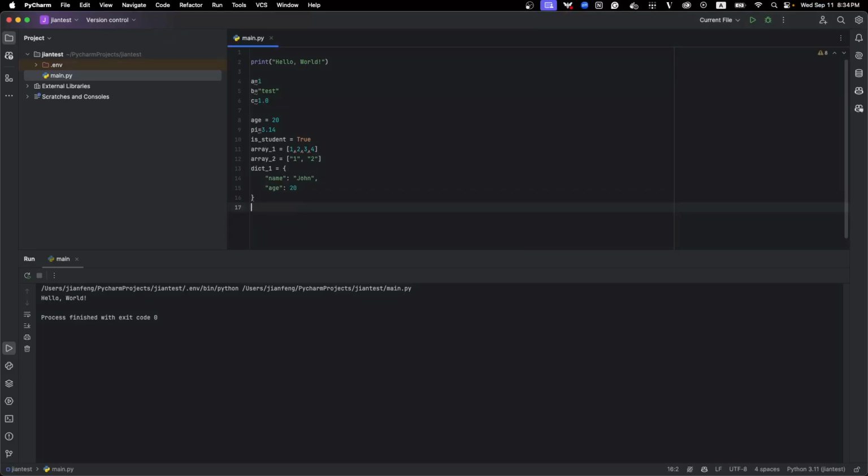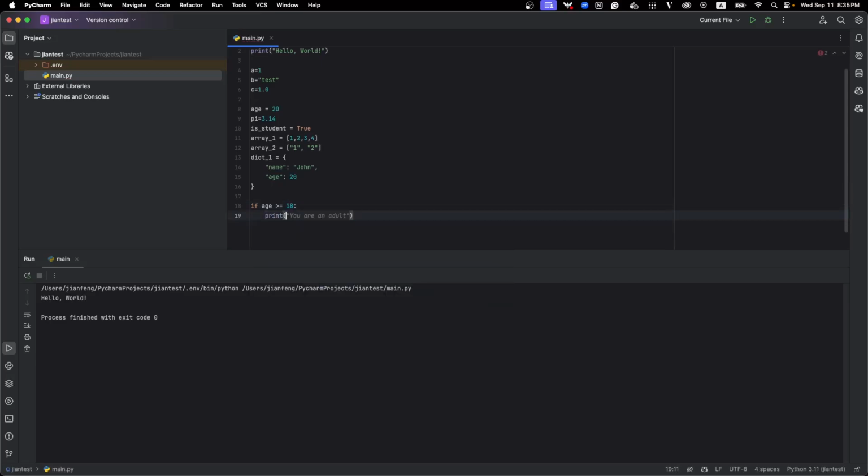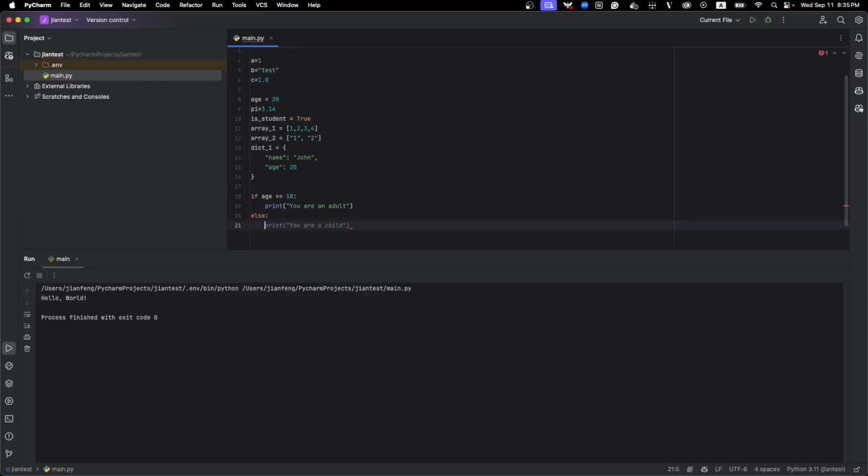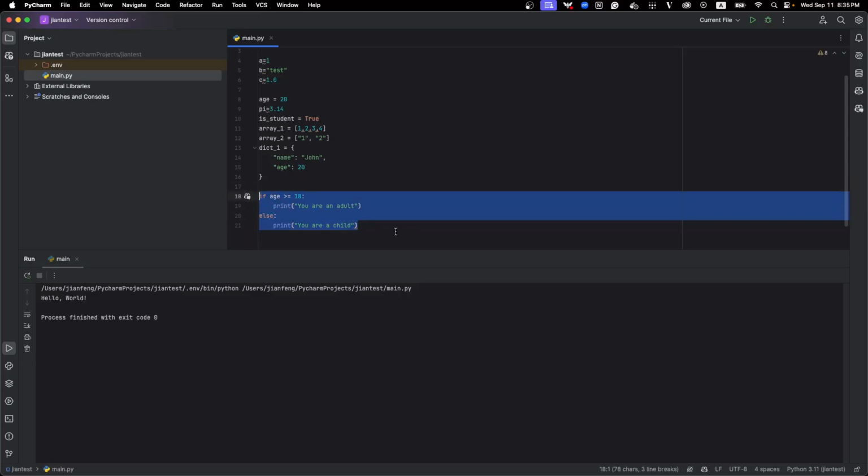In Python, defining an if condition is very easy. For example, age is 20, which we already have. So if age is greater than or equal to 18, we print you are adult, else we print you are a child. So we define an if else condition, right?